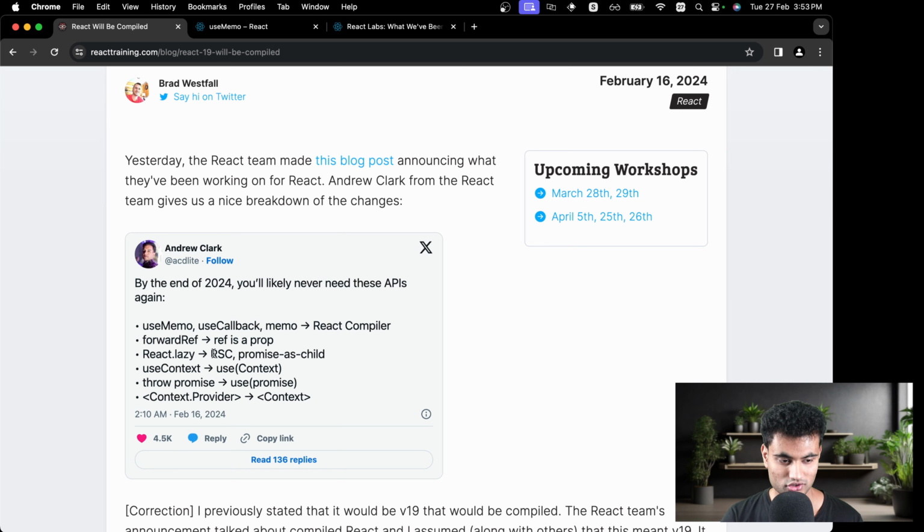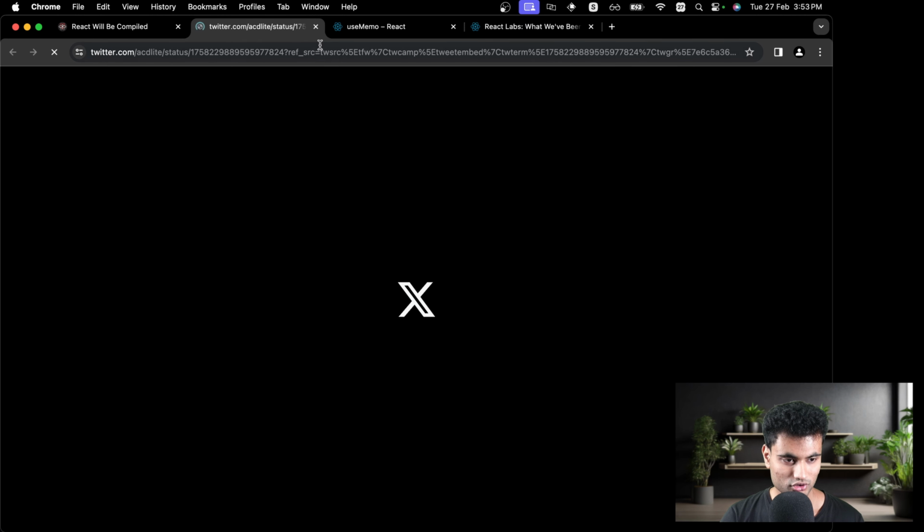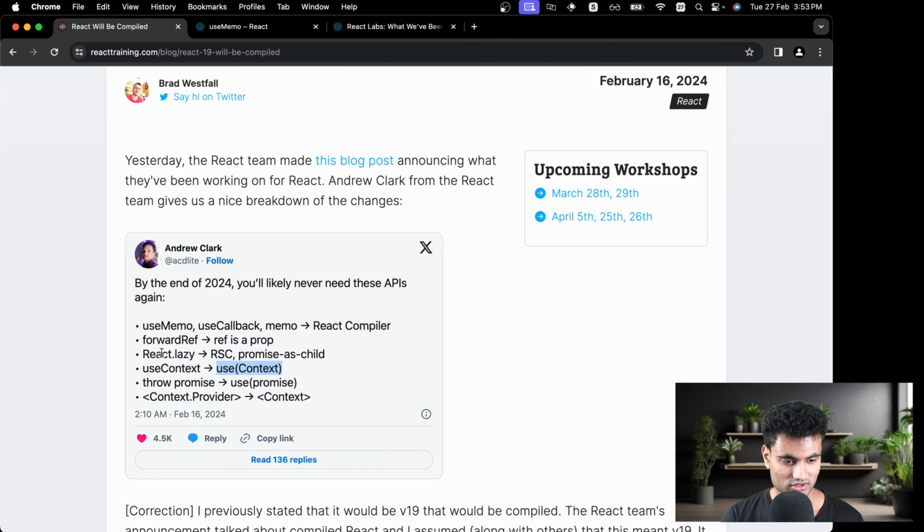React.lazy, you are just going to use React server components. useContext is going to be changed to use. Oops, I didn't want to open the tweet, but anyways, just things like this, like Context.Provider is just changing to Context. All quality of life changes.